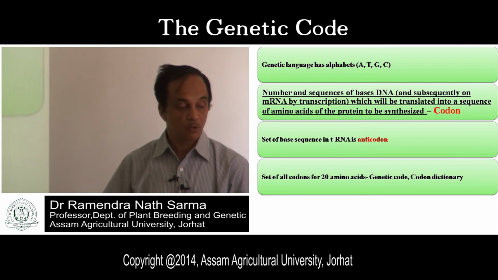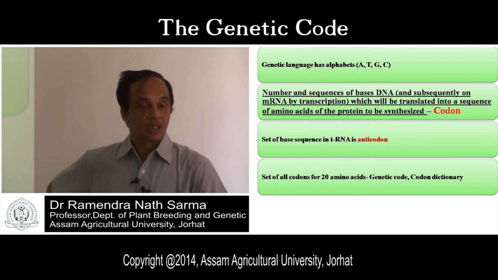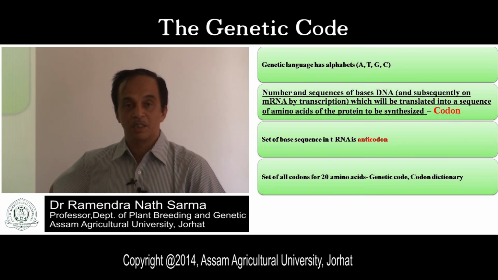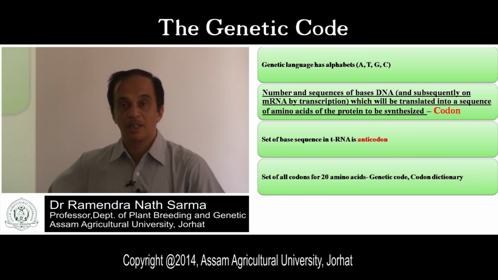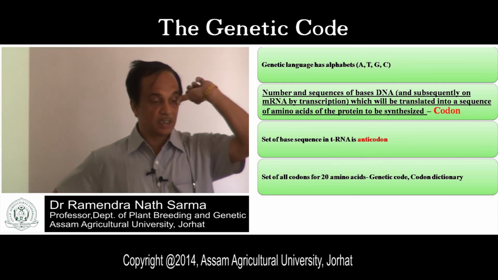There are 20 amino acids, and there is a set of codons responsible for those 20 amino acids. The genetic codes for the 20 amino acids are referred to as the codon dictionary. This is the process.